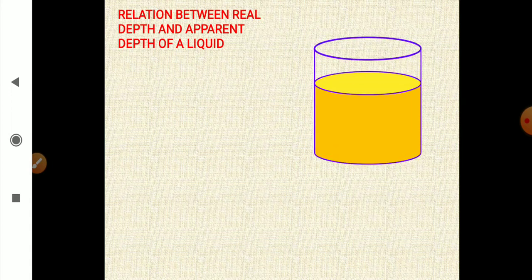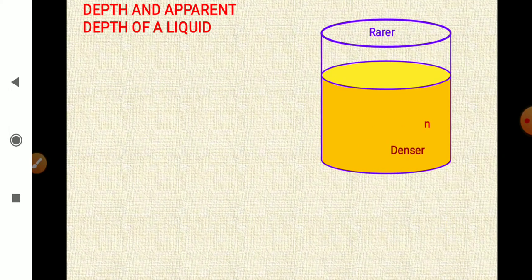Now, relation between real depth and apparent depth of a liquid or any transparent medium. So, supposing we have some liquid, denser medium, and then air, rarer medium. We have an object in denser medium, and see the light starting from this object travels from denser medium to rarer medium, and you can see here the light ray along the normal.